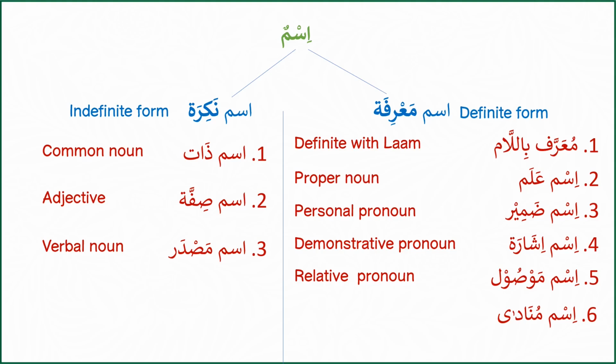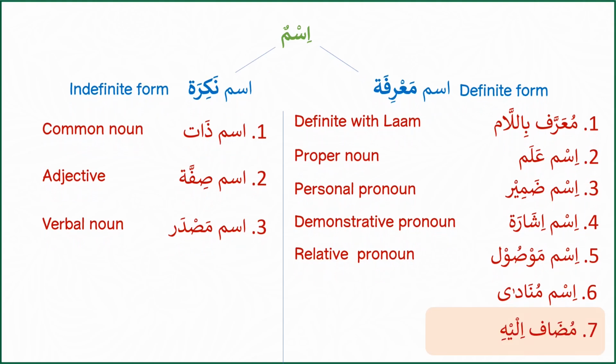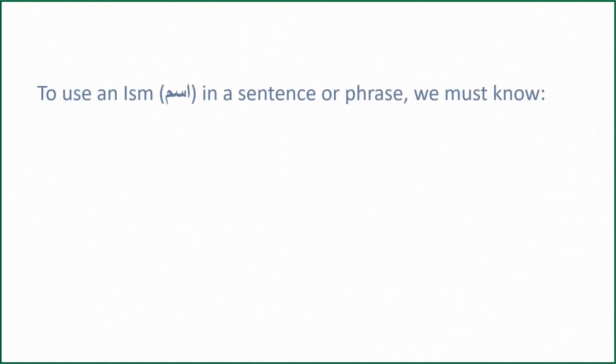There is one more type of ism ma'rifah called mudaf ilayh, but since it's a bit complex, we will cover it later in the chapter of murakkab al-idafi, or simply called idafa. Now let's practice jumla ismiya with the help of asma we have just covered. But before we proceed, let's quickly recap the 4 key aspects we must know when using an ism in a sentence or a phrase.